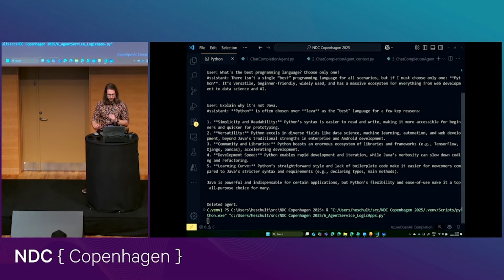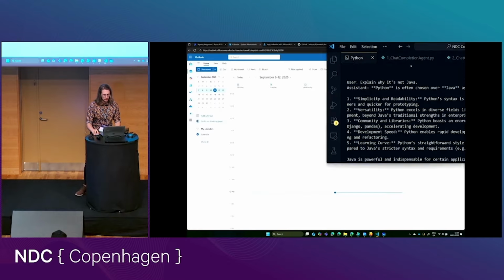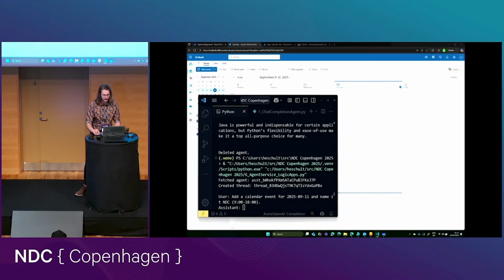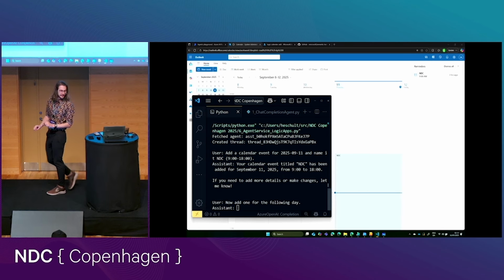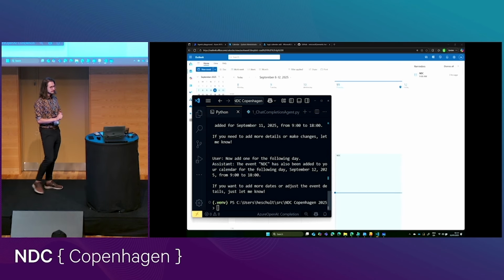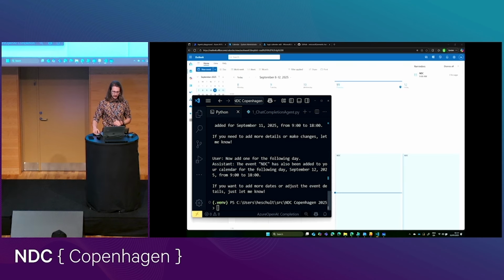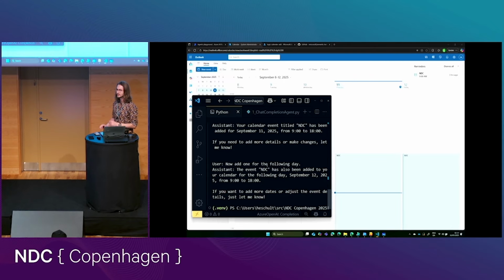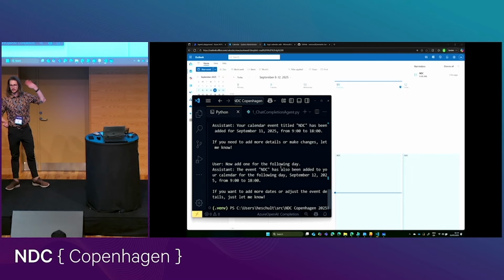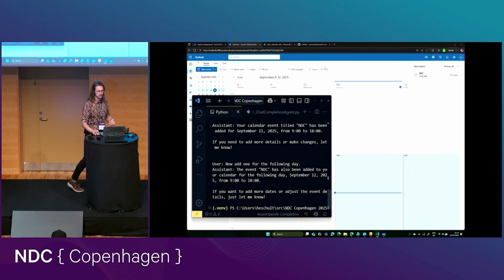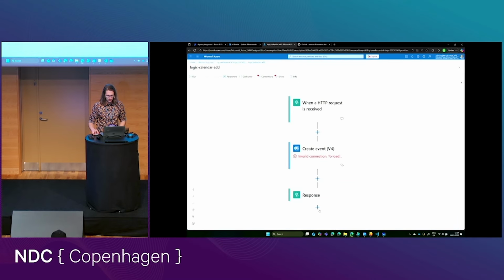If we're running this, maybe we can follow along like this. Ta-da! That's my calendar event for today. And there's my calendar event for tomorrow, right? So really easily we could make this agent that can interact with things like the Microsoft Graph. I could use this to send emails. I can use this to do a lot of things, right?